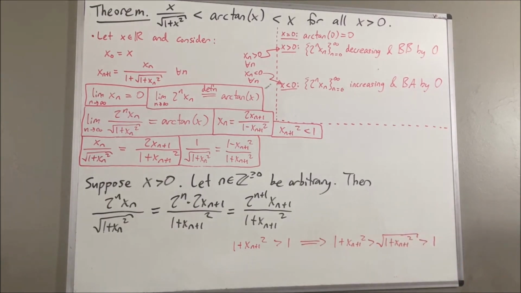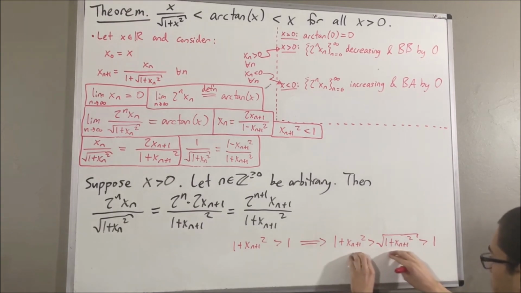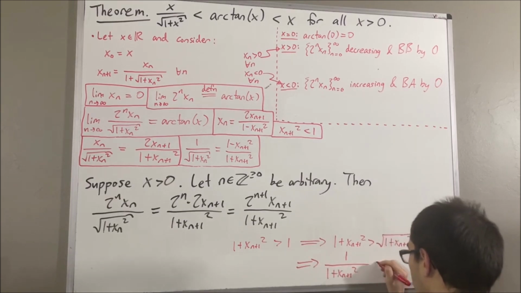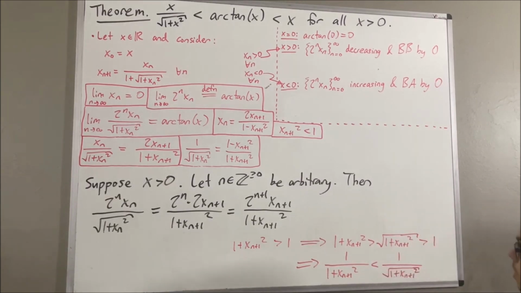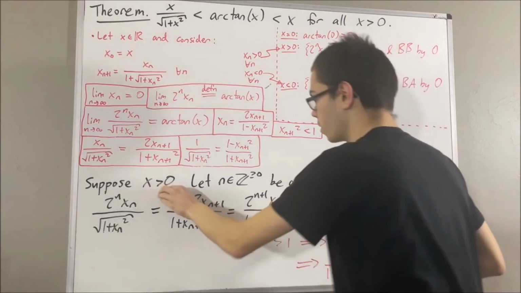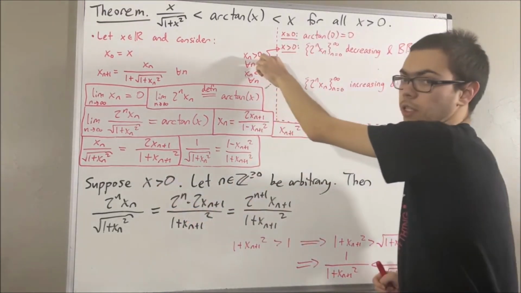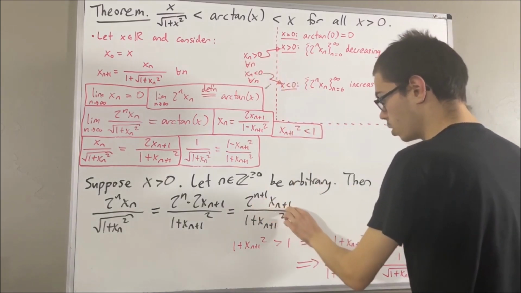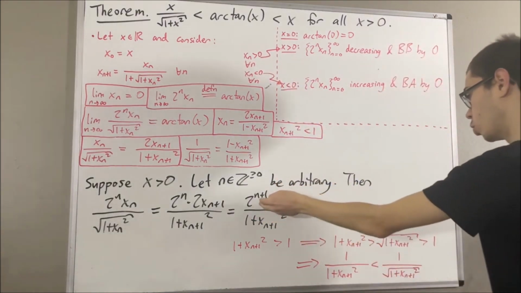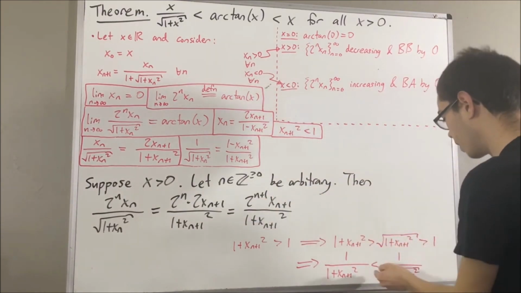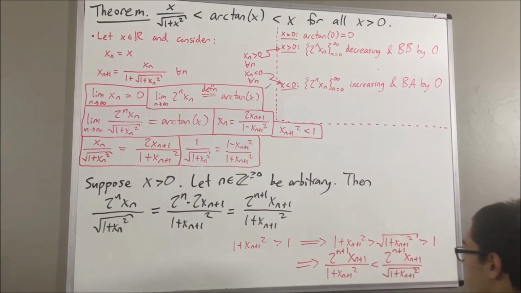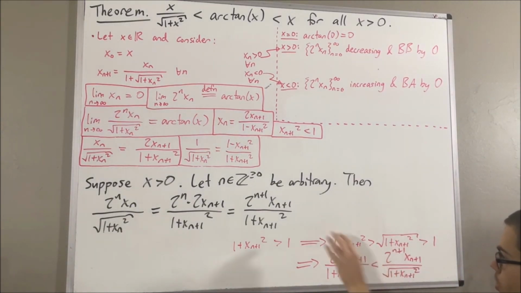Right? But if we take the reciprocal of both of these guys, it'll flip the sign of the inequality. But remember, in the case x greater than 0, all of the x_n's are greater than 0. So certainly 2 to the n plus 1 times x_{n+1} is bigger than 0. So if we multiply that on both sides of this inequality, the sign of the inequality remains the same. So this is what we get. So this guy must be less than this guy.